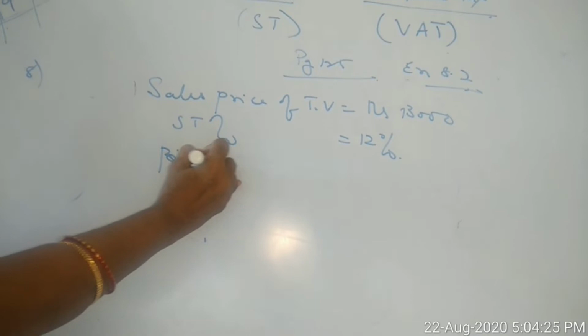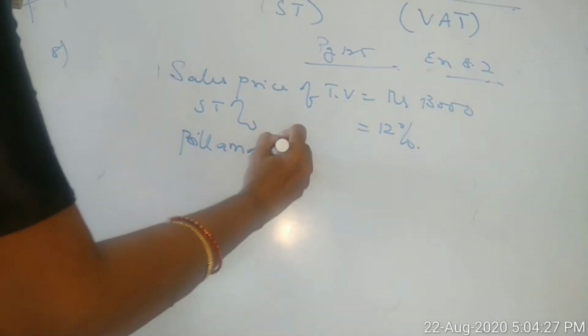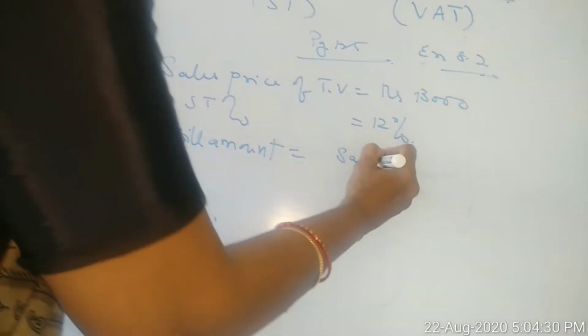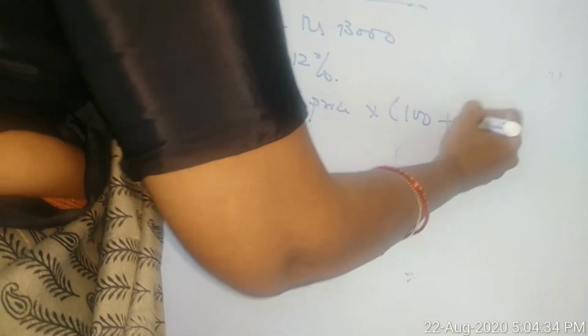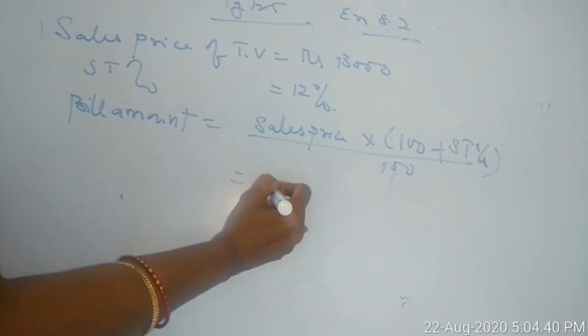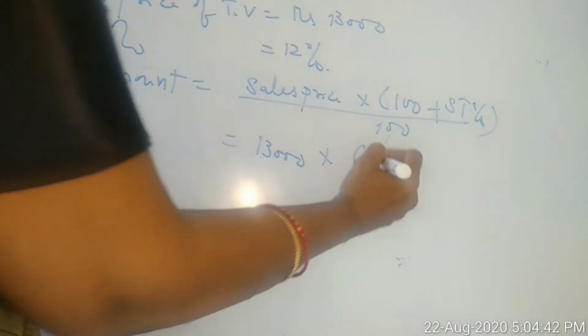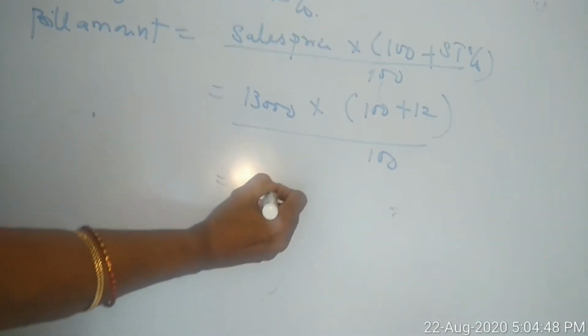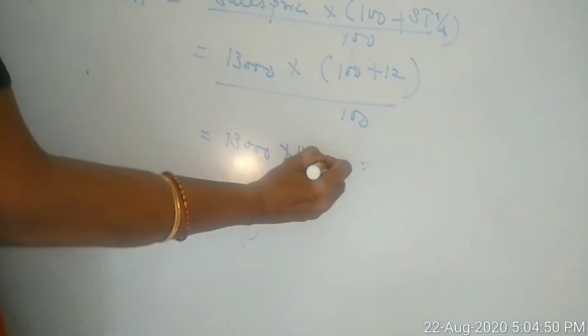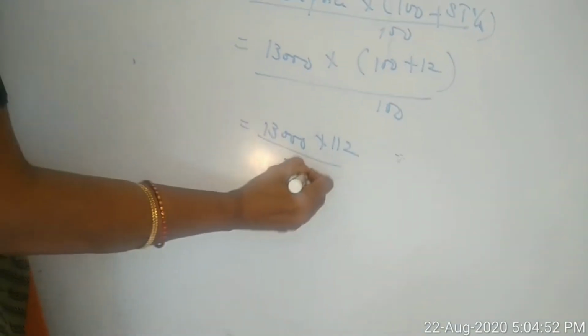Bill amount is equal to sales price into 100 plus ST% divided by 100. 13,000 into 112 divided by 100.